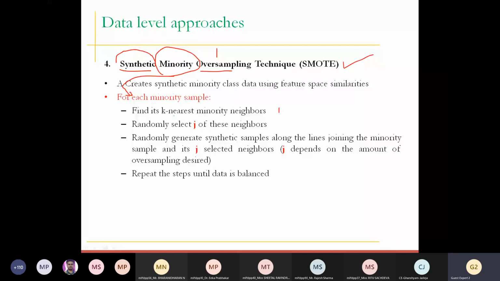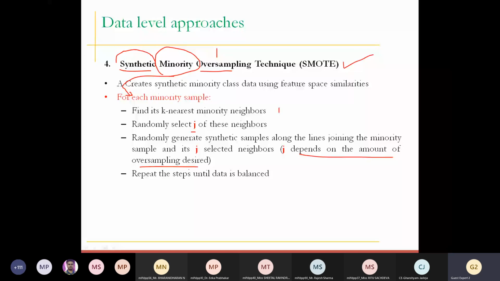So first, for every sample, you need to find certain neighbors. Let's make it very simple. After finding the neighbors, you need to select j. Let's say I have identified 6 minority neighbors of my class. Out of those neighbors, you need to select specific samples on a random basis. How many samples depends on the amount of oversampling desired, which means how many records you would like to generate. That is basically j.